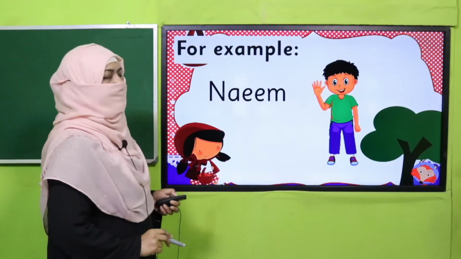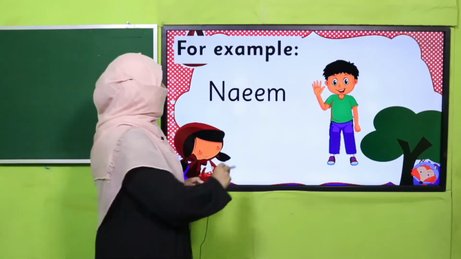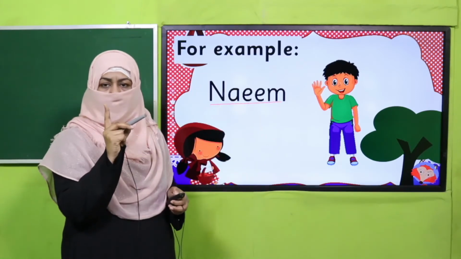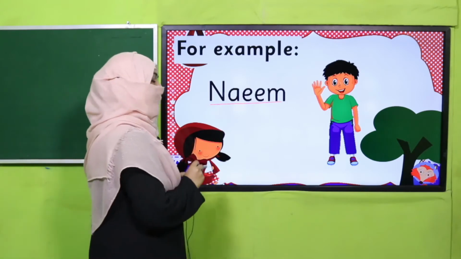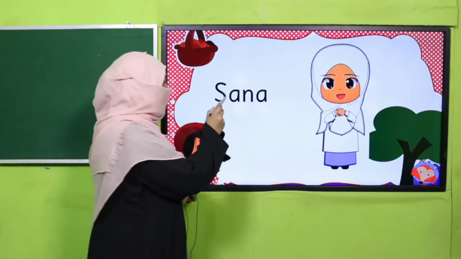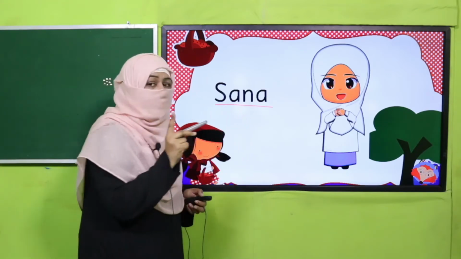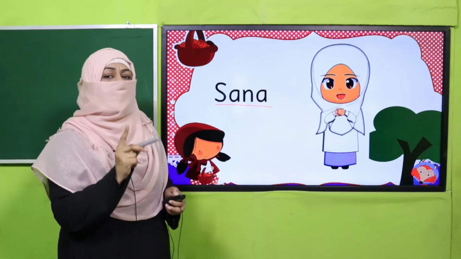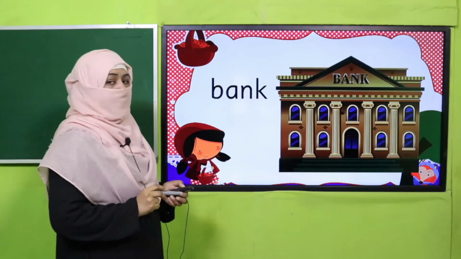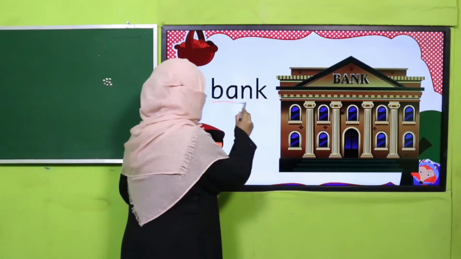Okay, so its examples are in your book. Naeem, it's name of one boy, one person. So it is a singular naming word for a person. Sana, Sana is referring to one girl. So it is a singular naming word for a person. Bank, bank is one place.